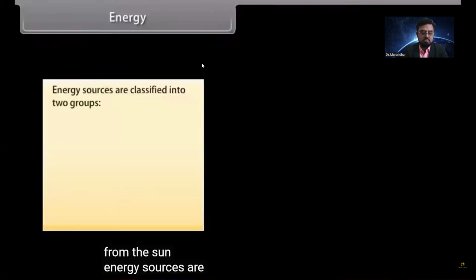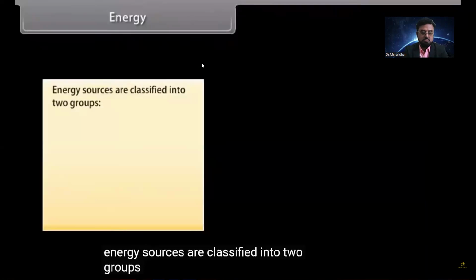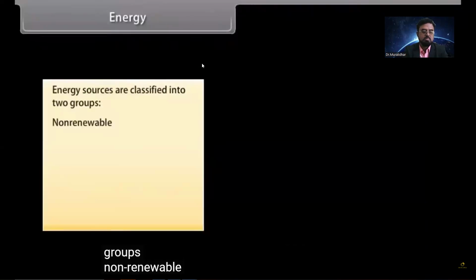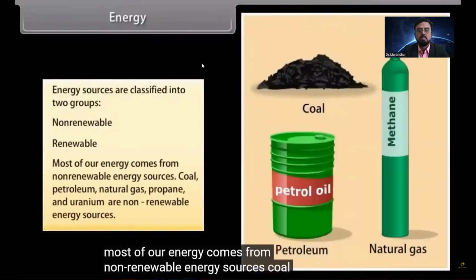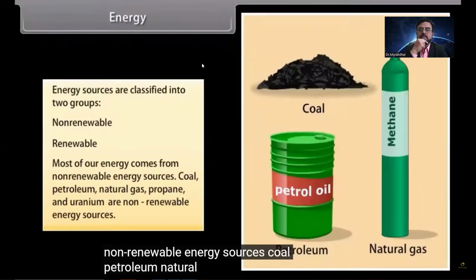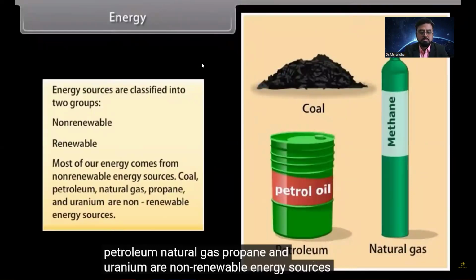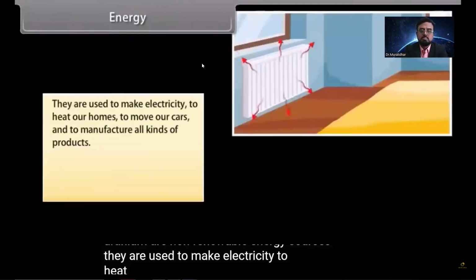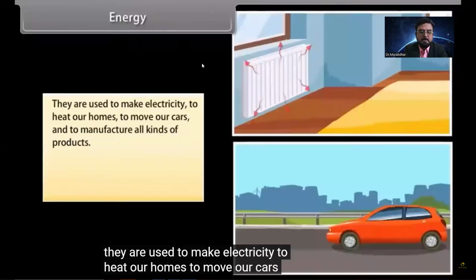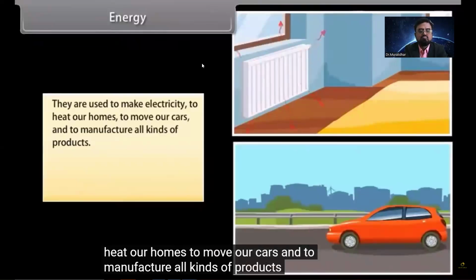Energy sources are classified into 2 groups: non-renewable and renewable. Most of our energy comes from non-renewable energy sources: coal, petroleum, natural gas, propane, and uranium are non-renewable energy sources. They are used to make electricity, to heat our homes, to move our cars, and to manufacture all kinds of products.